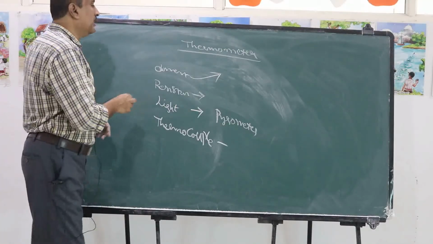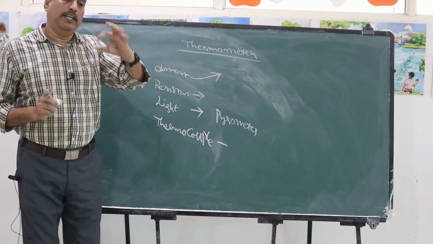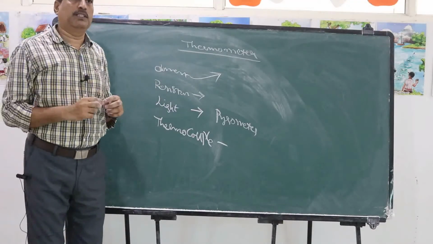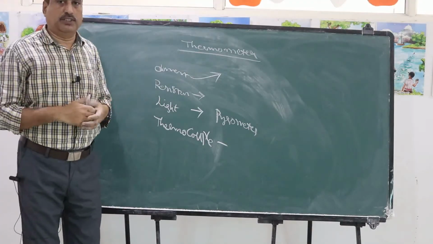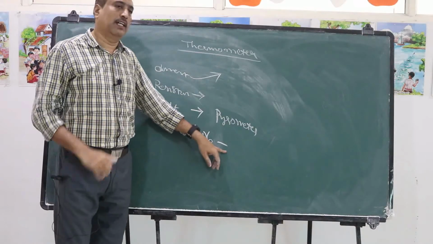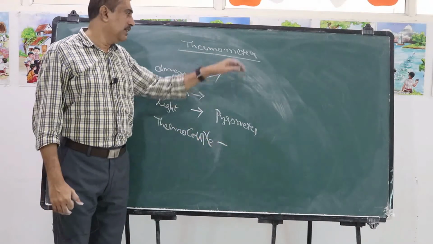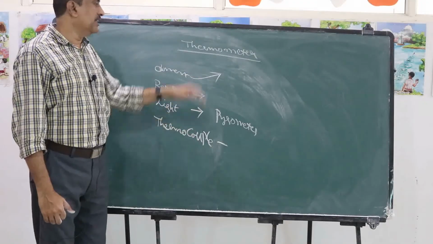If we calibrate the EMF with respect to temperature, that means we calculate the EMF as the changes in temperature. In that way we measure the temperature, and that is called the thermoelectric method. So these are the different ways in which we can measure the temperature of a body.